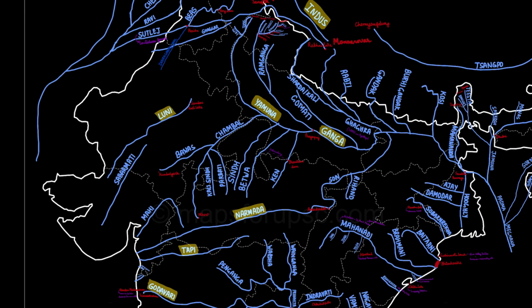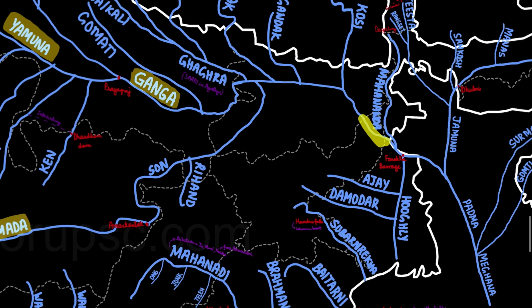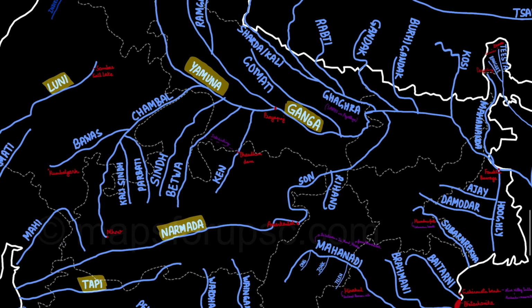Hello and welcome back to my channel, and today we're going to read about the right bank tributaries of the river Ganga. So in the previous video we read about the left bank tributaries mostly spanning the states of Uttarakhand, Uttar Pradesh, Bihar and West Bengal. Also there's a little area of Jharkhand that is covered by the Ganga basin. So this over here. So, anyways, moving on to the right bank tributaries of Ganga.